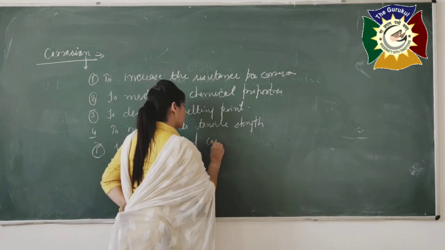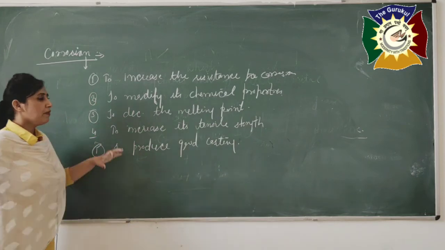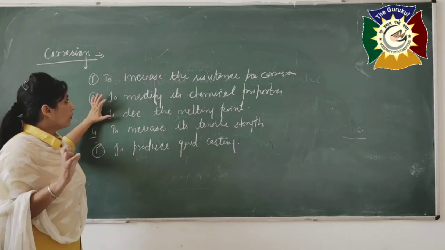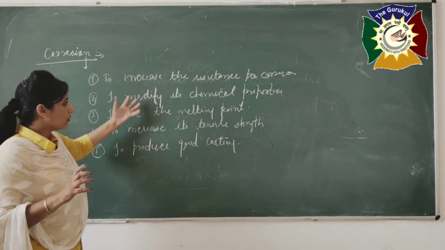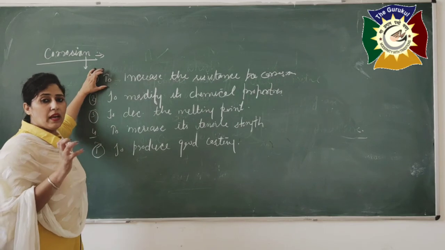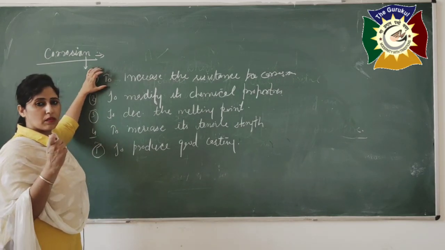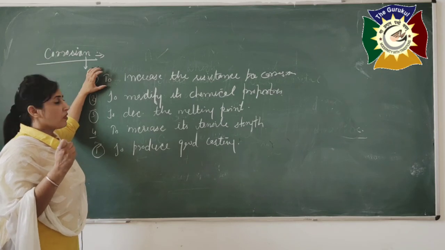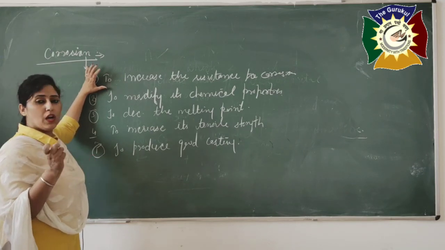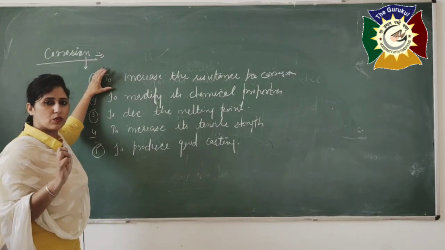So why we need the alloy process? It is very important and very helpful for us, and the main thing is that it can prevent our articles from the corrosion process. First is to increase the resistance to corrosion.